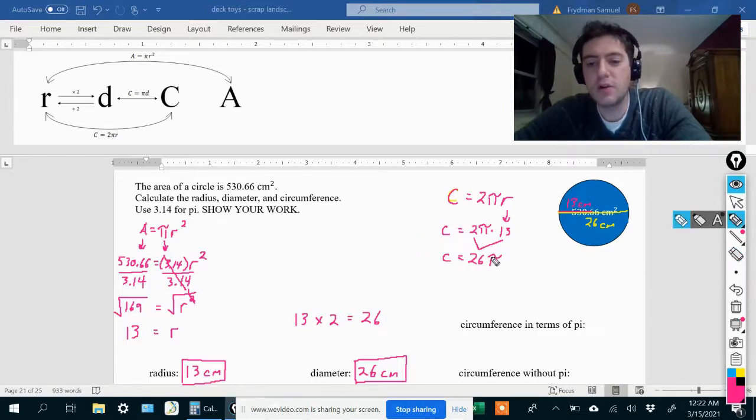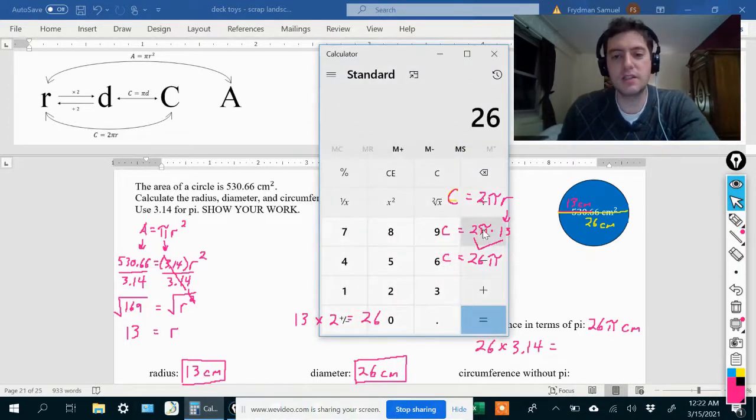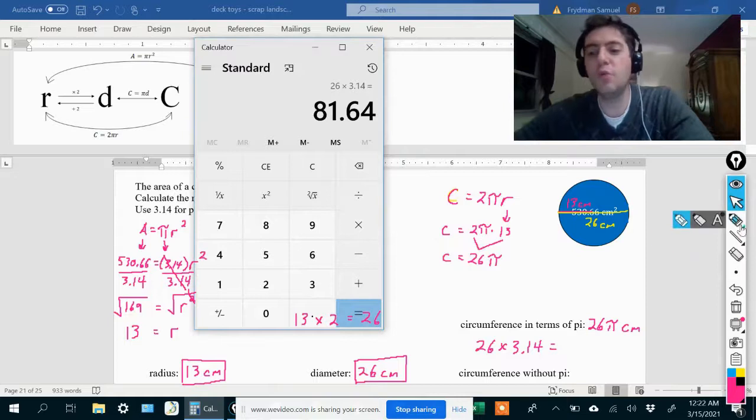All right, so that is our circumference in terms of pi, with the pi still in there, and that would be centimeters. And without pi, we would just do 26 times pi, where we're using 3.14 as our approximation for pi. So 26 times 3.14 will give us 81.64.